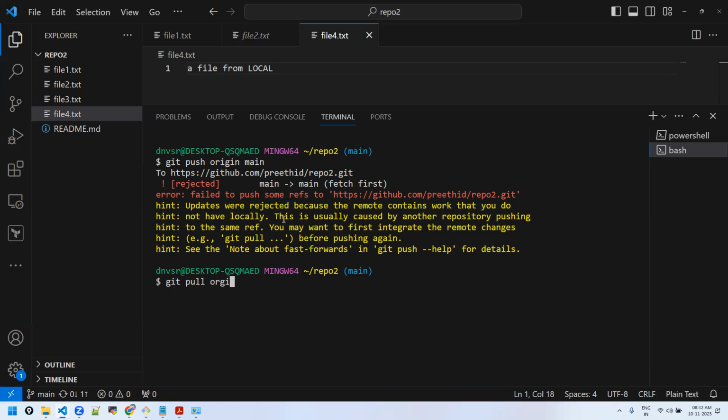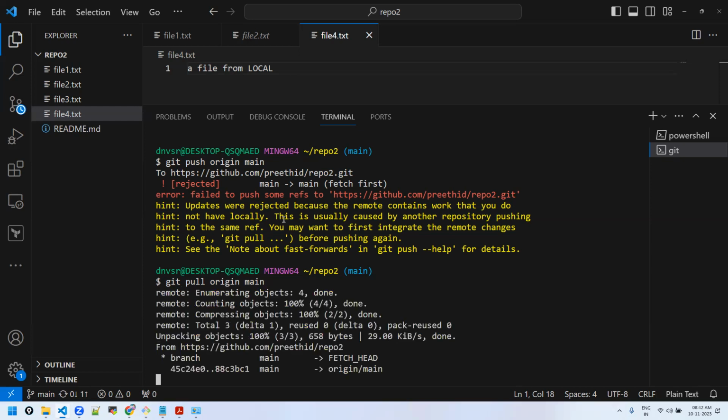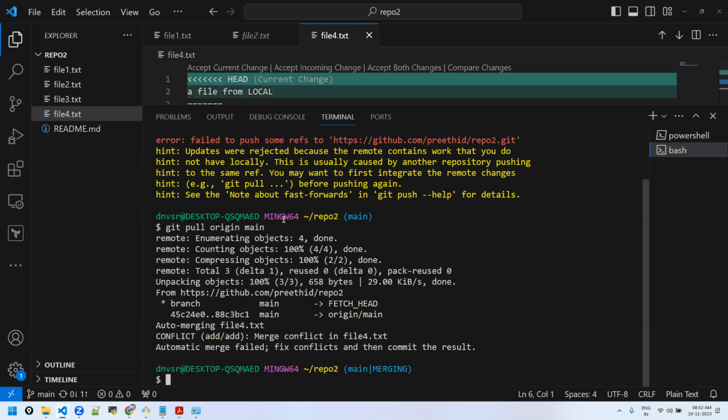Pull. It's because it's the same file; even if it were a different file, you would still get the conflict. Git pull, first pull it. Because it's the same file, it will give a conflict now. It may be a different file, but you can't push without doing the pull. That's a thumb rule one should remember.